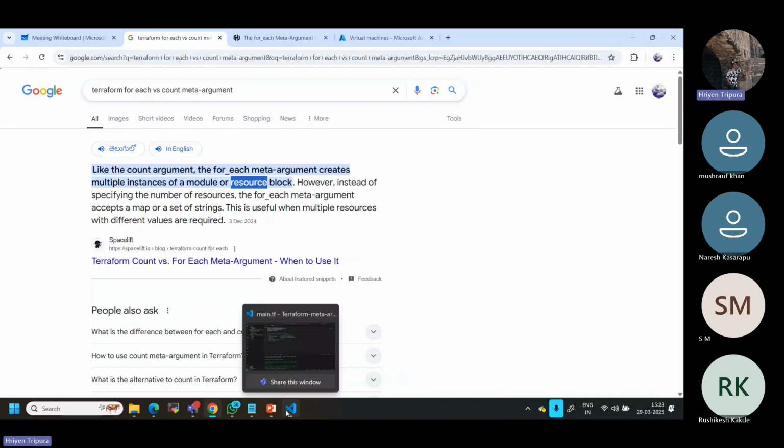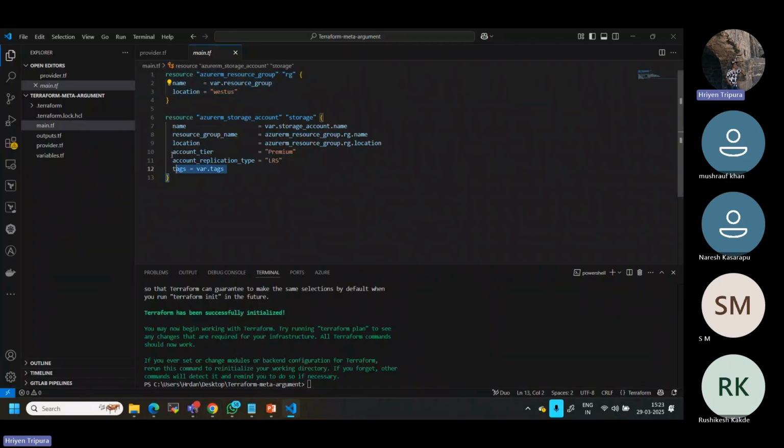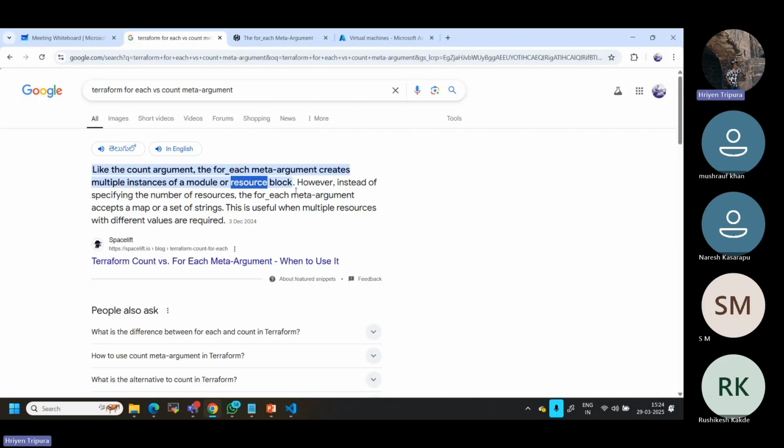A resource block is nothing but one block like this, and this is another resource block. If you want to create multiple instances of the same resource, say 10 different storage accounts with unique names, definitely it cannot have the same name. It should be a unique name. We can use count as well as for each.